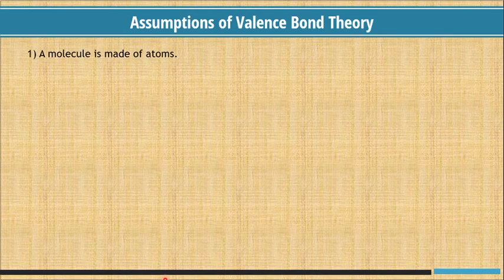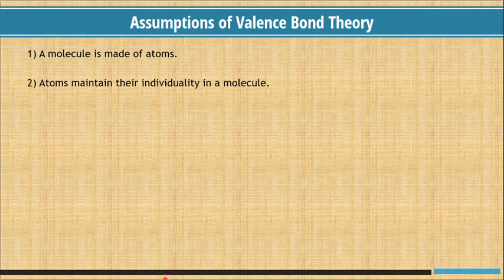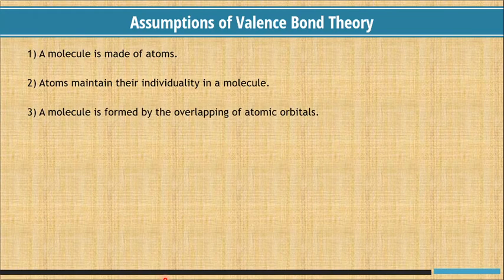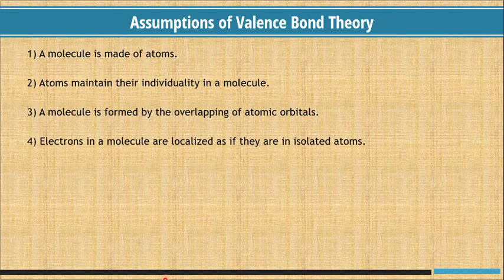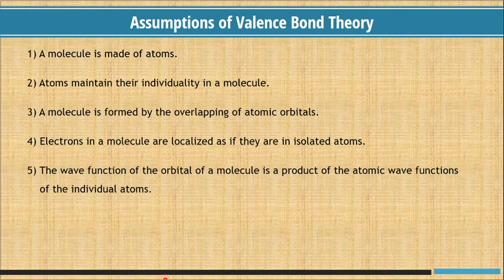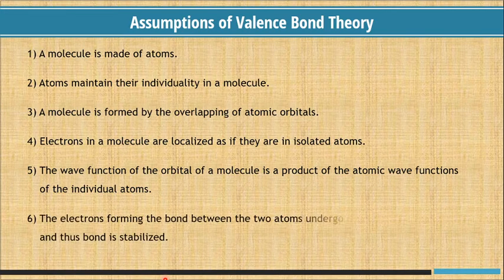Assumptions of valence bond theory. A molecule is made up of atoms. Atoms maintain their individuality in a molecule. A molecule is formed by the overlapping of atomic orbitals. Electrons in a molecule are localized as if they are in isolated atoms. The wave function of the orbital of a molecule is a product of the atomic wave functions of the individual atoms. The electrons forming the bond between the two atoms undergo exchange between them, and thus bond is stabilized.